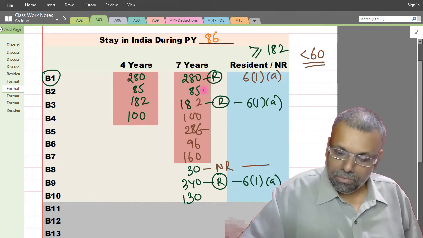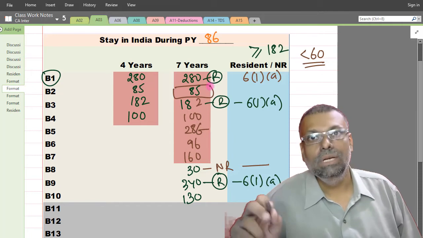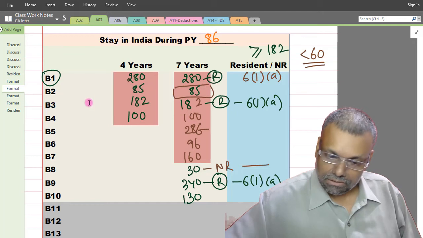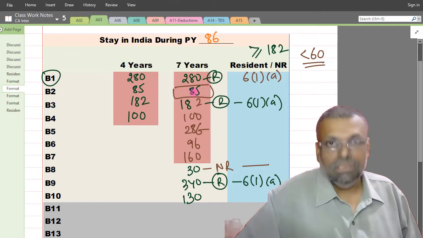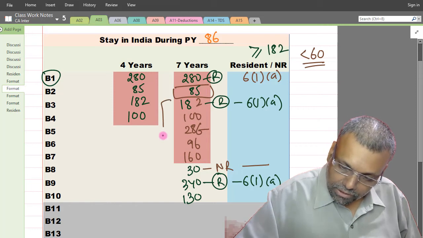Now, for before year 2, you will need to take a total of the preceding 4 years also. Okay. So, the previous year is more than or equal to 60 and these 4 years total.